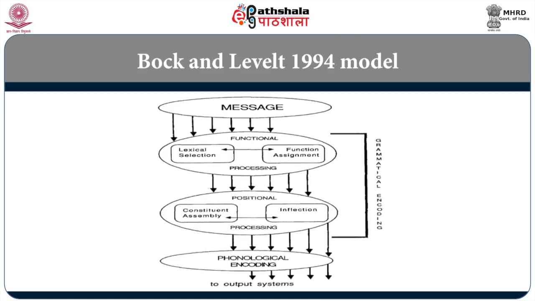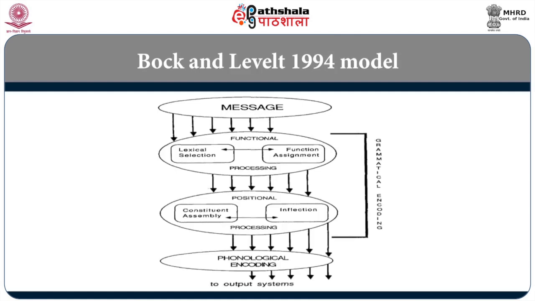So, the Bach and Levelt model you see in the picture shown on the screen. You start with the message which you want to talk about, that is the topmost, it's conceptualization. Then you come to the functional level, borrowed from Garrett, he keeps it. At the functional level, what happens is lexical selection. We choose the words, we give the grammatical function, up to that level.